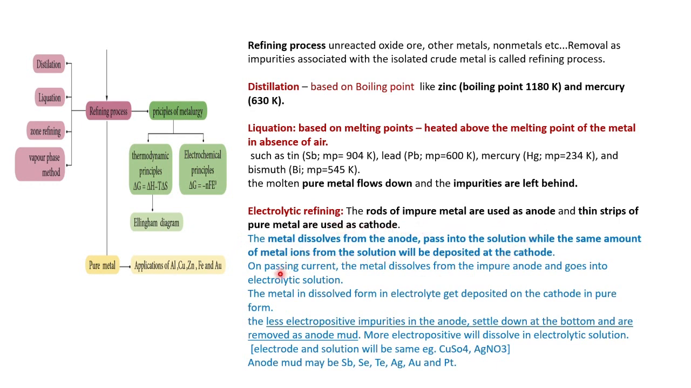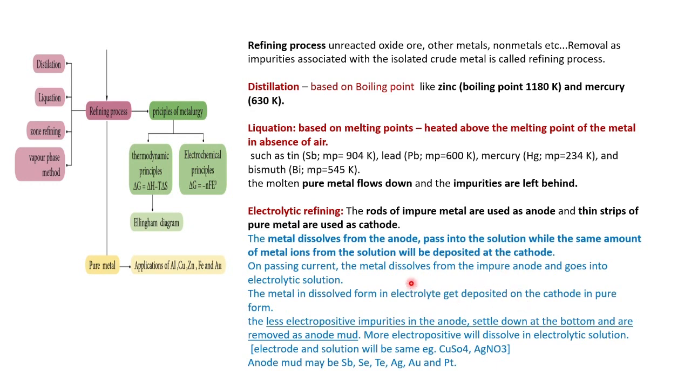In this, the impure metal is the anode; metal dissolved from the anode passes into the solution, while the same amount of metal from the solution is deposited on the cathode. In this, the less electropositive impurities present in the anode settle down below the anode. It is called anode mud. Okay.